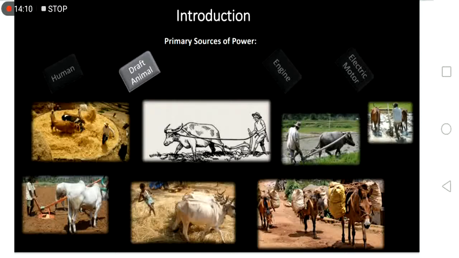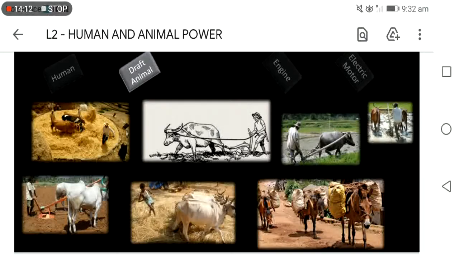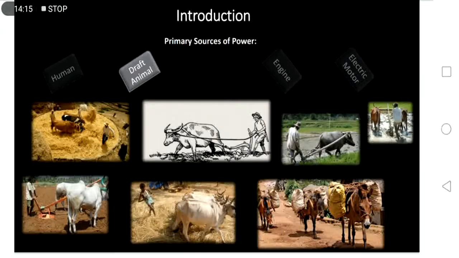They have been used, for example, for pulling implements, especially during land operations or during the transport of your goods. Draft animals are usually the source of power particularly during land preparation and during transportation.